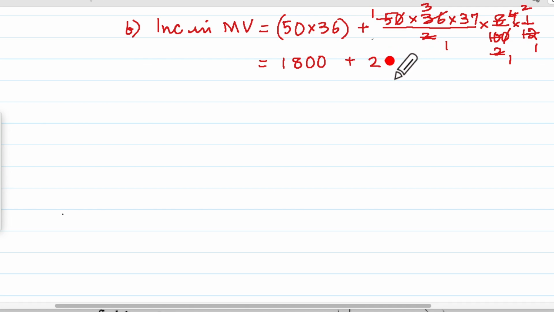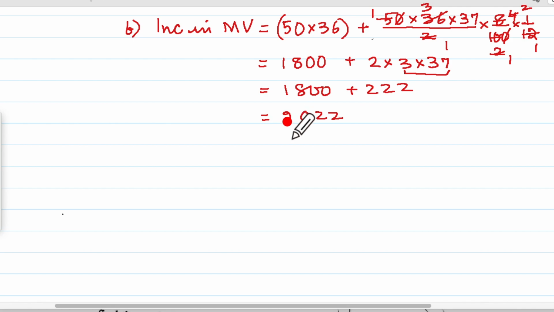So I'm writing 2 into 3 into 37. That will give us 1800 plus this gives me 111. So multiplied by 2 becomes 222 and I will have 8 and 2, 10, carry 1. So 2022 would be the increase in maturity value.